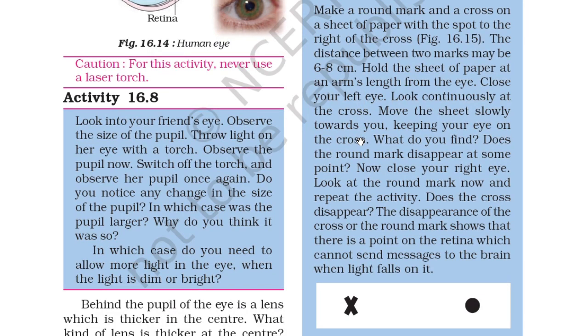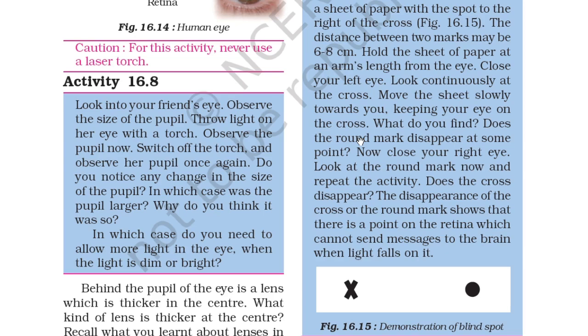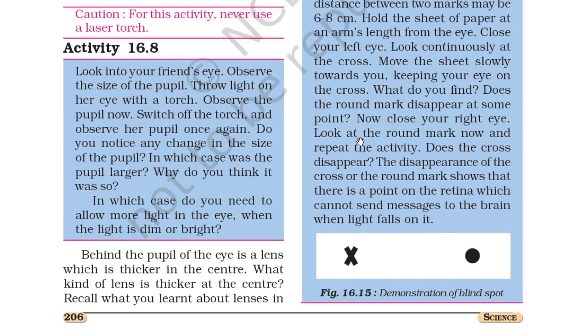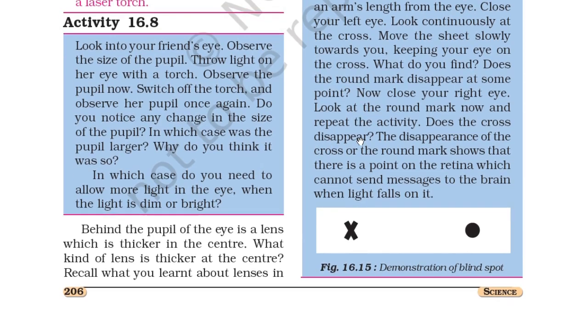Close your left eye. Look continuously at the cross. Move the sheet slowly towards you, keeping your eye on the cross. What do you find? Does the round mark disappear at some point? Now close your right eye. Look at the round mark now and repeat the activity.